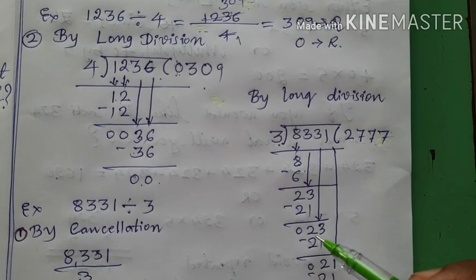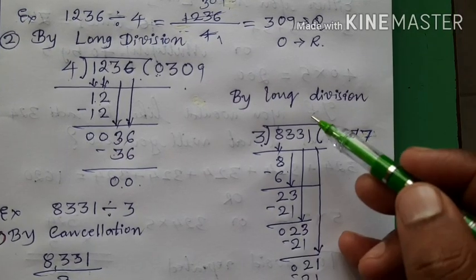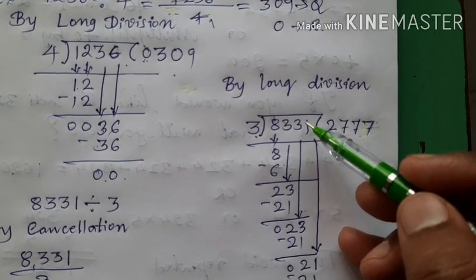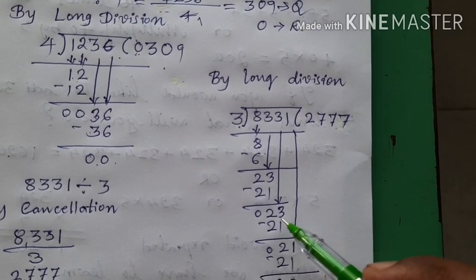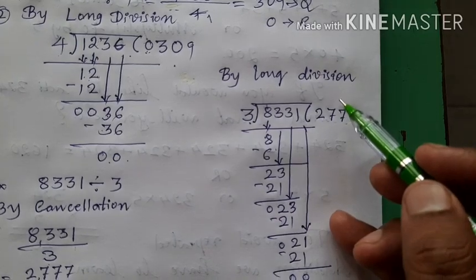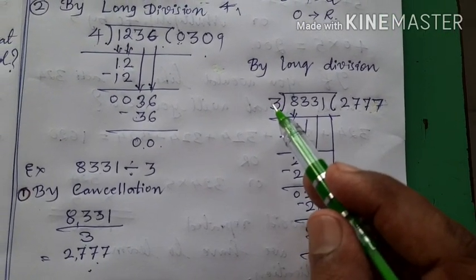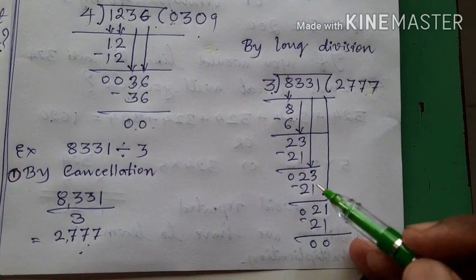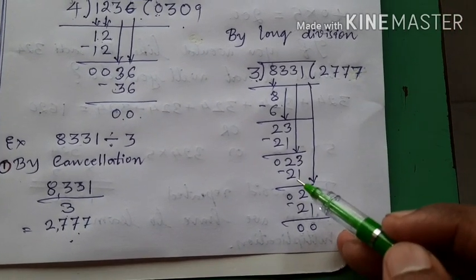Therefore, 2 remain. But are all the digits over? No. Still there are 2 digits. Therefore, take the next digit down. Now it is 23. Okay. Is 23 bigger than 3 or smaller? It is bigger. Therefore, we will not put 0 here. Right? We will search 23 in tables of 3. And you know that it is 3 sevens. 3 sevens are 21.